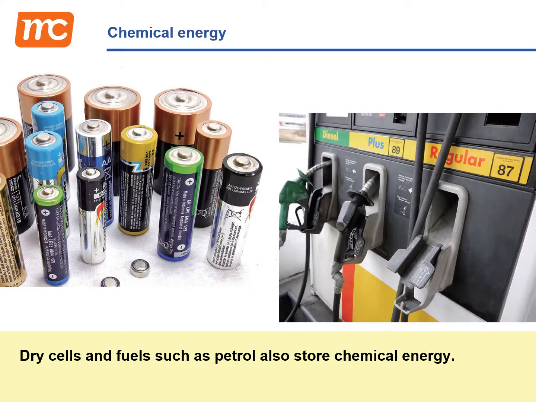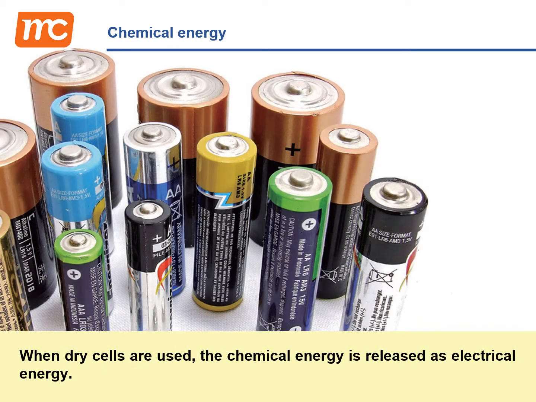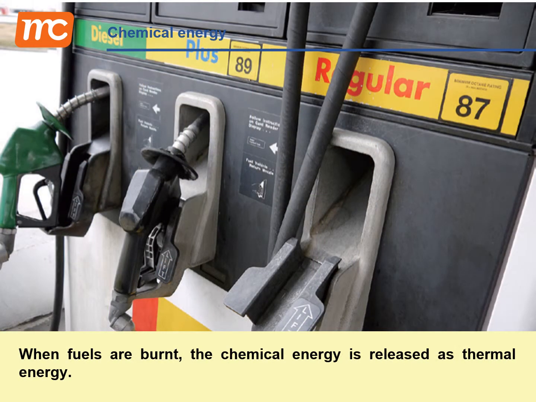Dry cells and fuels such as petrol also store chemical energy. When dry cells are used, the chemical energy is released as electrical energy. When fuels are burned, the chemical energy is released as thermal energy.